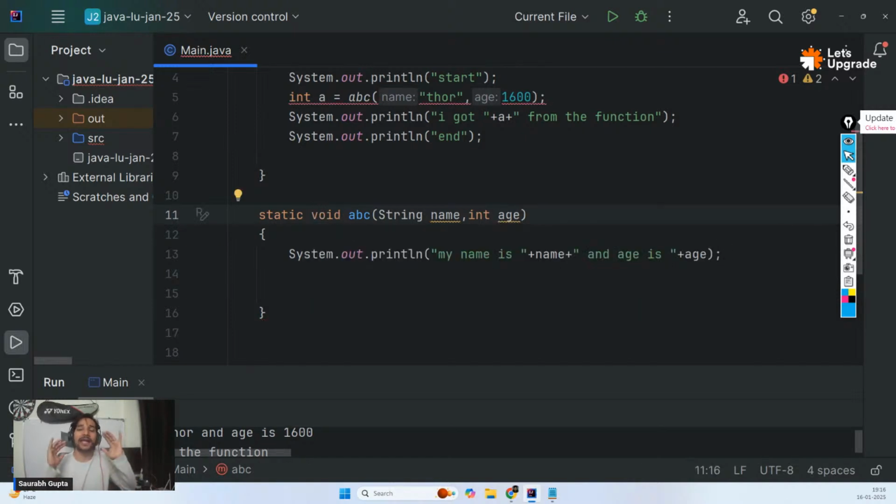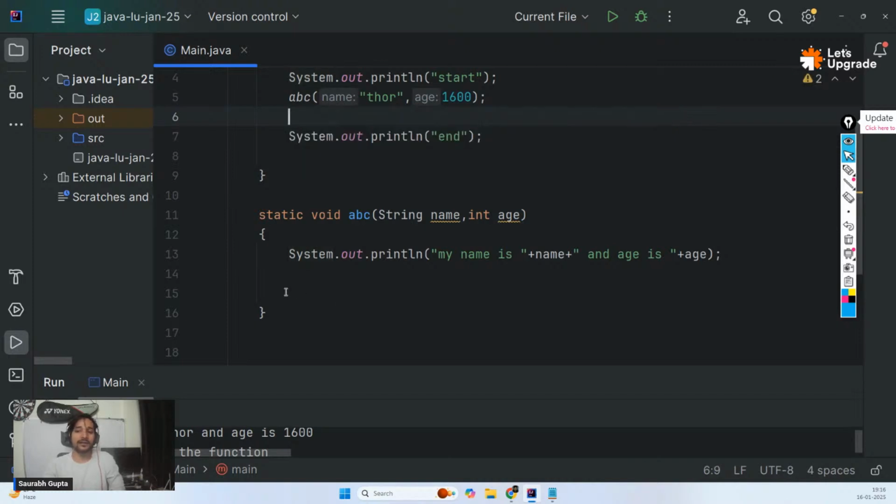That means, no, I am not going to return any value. That's why you mention void. And then you have to just ignore this whole thing. You cannot return anything then. So now you can't return anything because you have mentioned I'm returning void. That means nothing. I'm not returning anything.